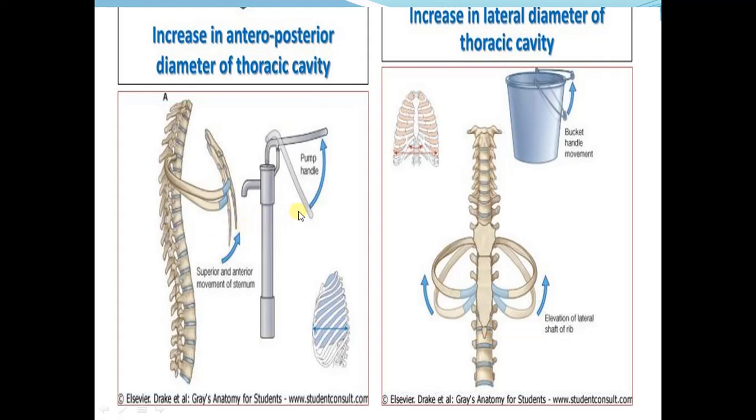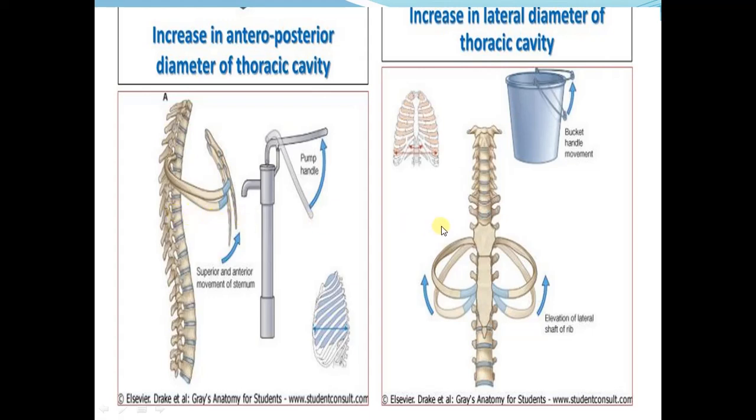So this is a hand pump, and this is the movement of the handle of this pump. This upward and forward movement of the sternum resembles the pump handle movement, and this increases the anteroposterior diameter of the thoracic cavity.